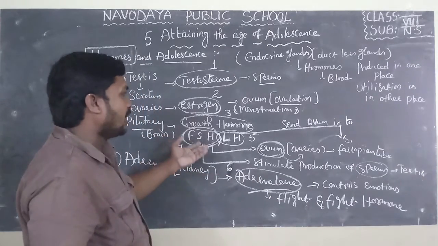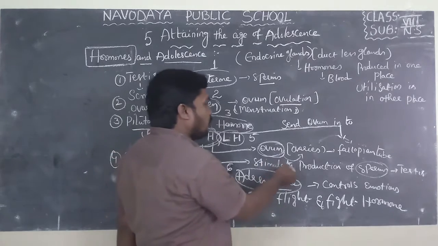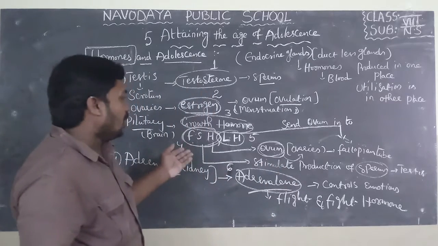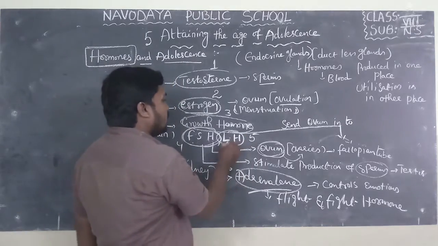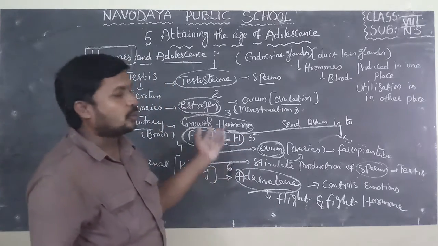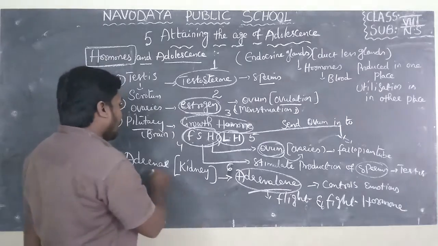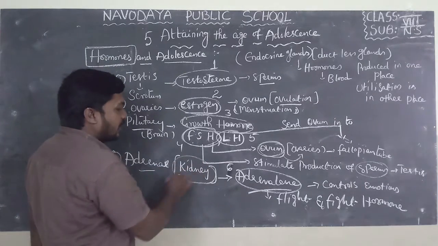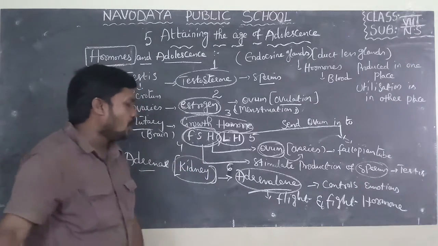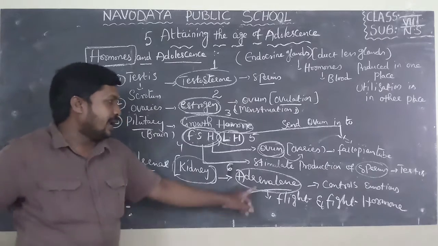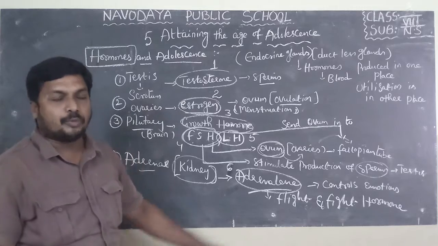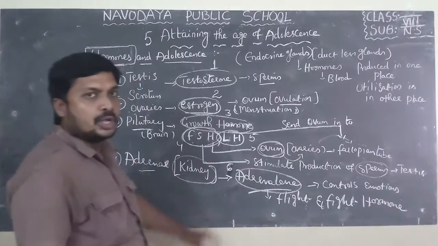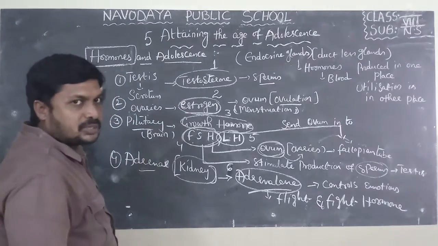Follicle stimulating hormone helps to produce ovum from the ovary and sperms from the testis. Luteinizing hormone helps to send ovum into the fallopian tube. The adrenal gland on top of the kidney releases adrenaline, which helps to control emotion. That's why this hormone is known as the fight or flight hormone.